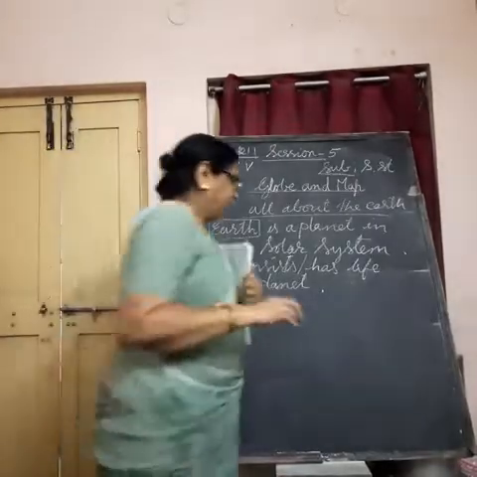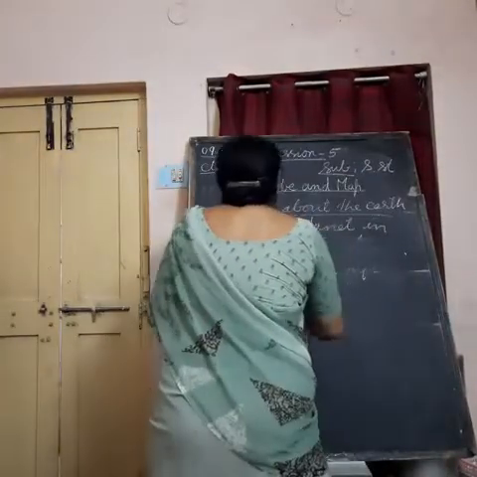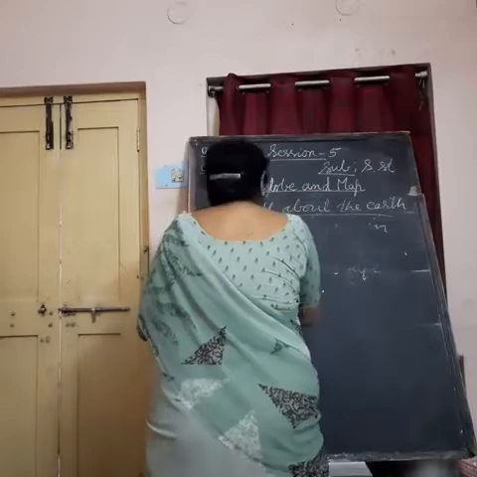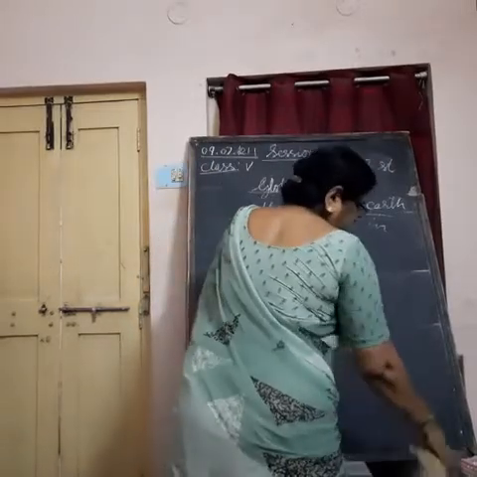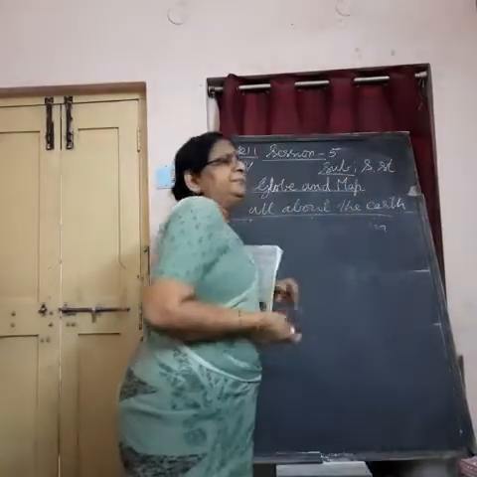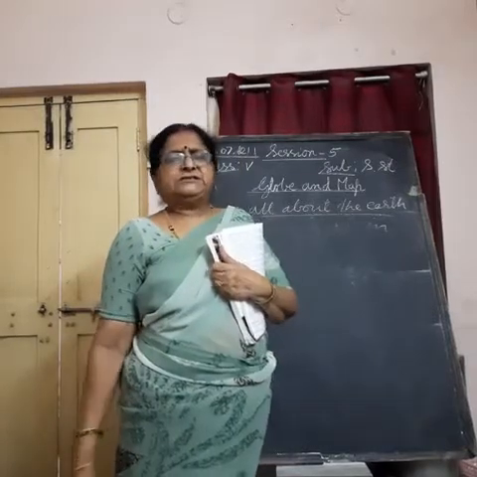Now the next point is, what is the Earth made up of? Some planets are made up of only gases.